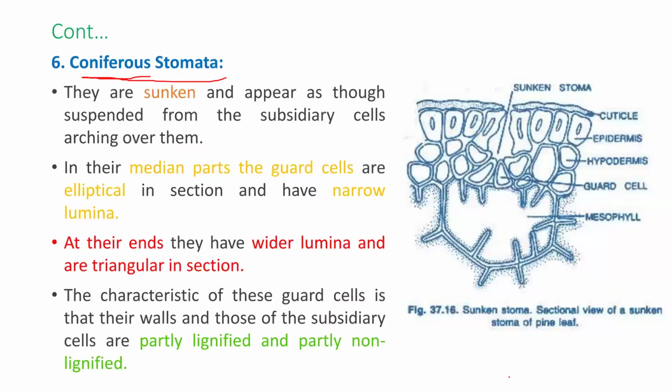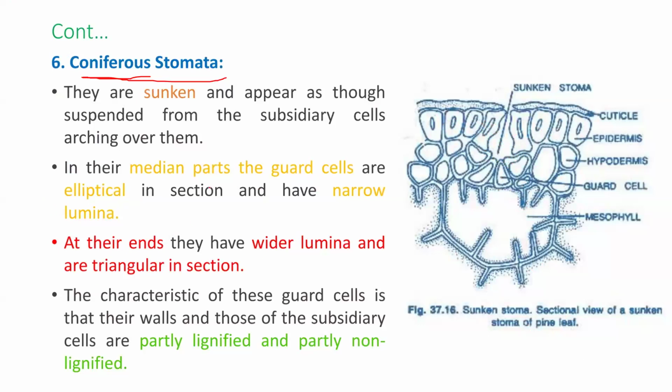Generally in xerophytic plants, sunken stomata are seen. That is, they are present in the stomatal chamber. Generally stomata are present in the epidermal region, but here they are present somewhat inside, so it is called sunken stomata.